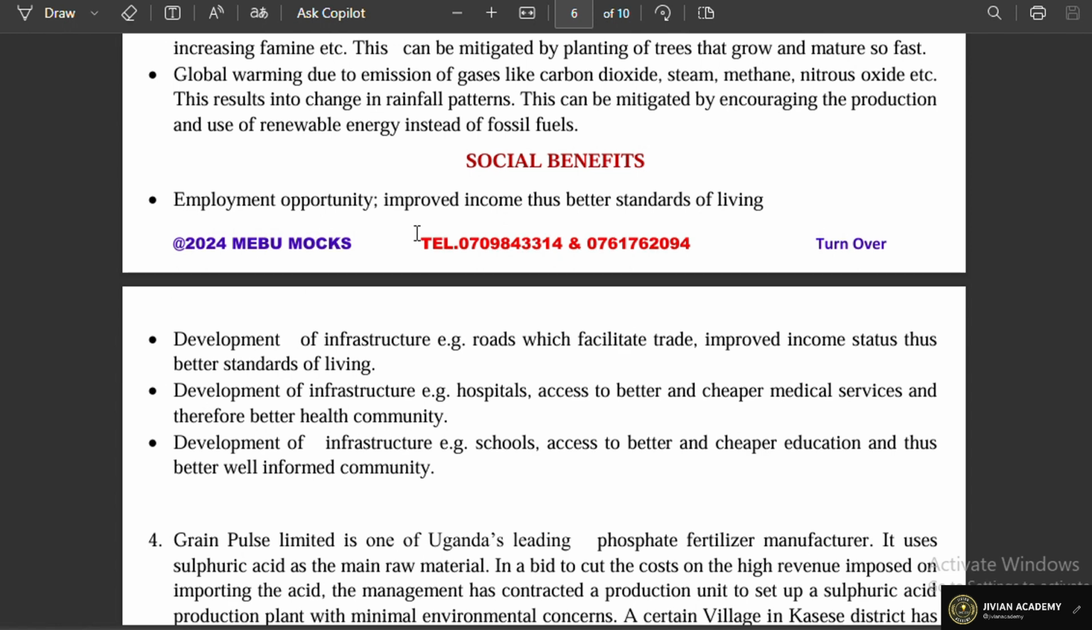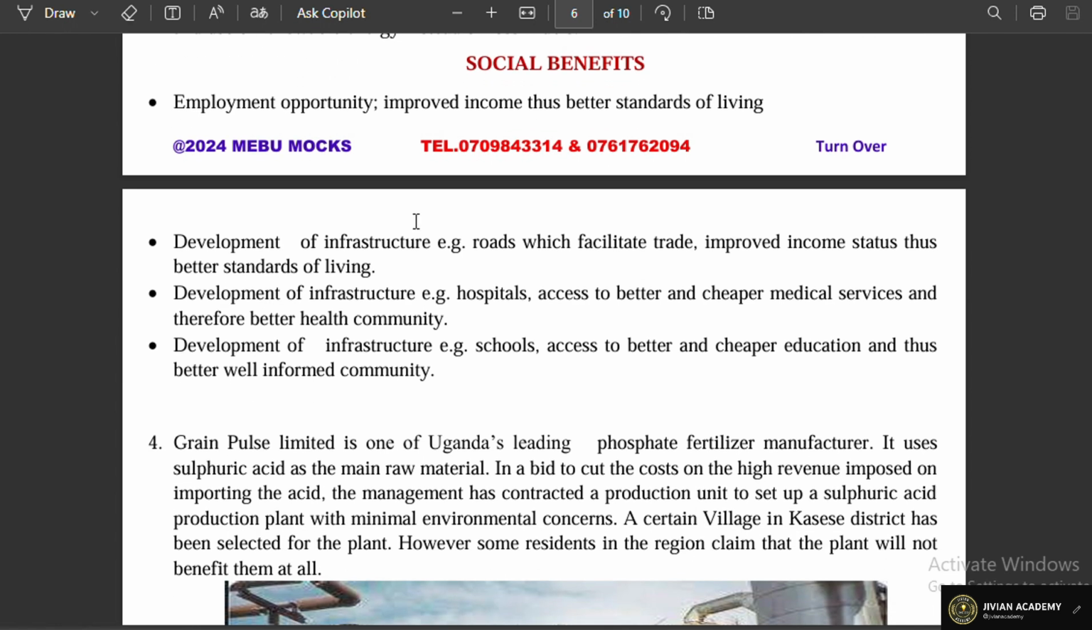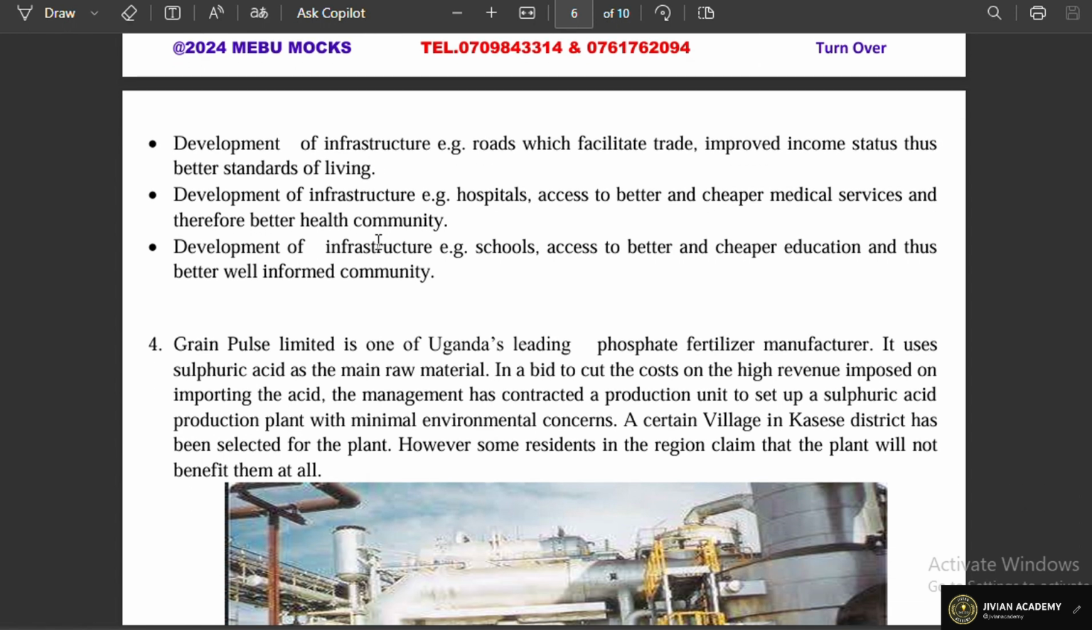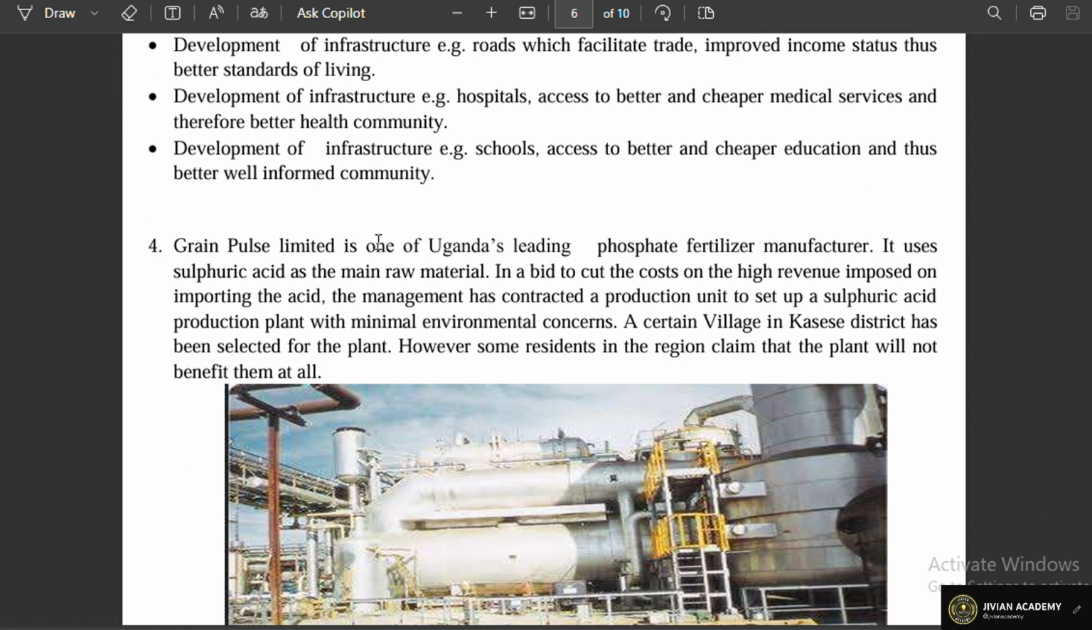Now, the learner is supposed to also go ahead and talk about the social benefits of the production plant. Of course, source of employment, there's development of infrastructure like roads, which facilitate trades and improve income status, and that, of course, improving the standards of living. We have development of infrastructures like schools, access to better social services, so all those will be put into consideration.